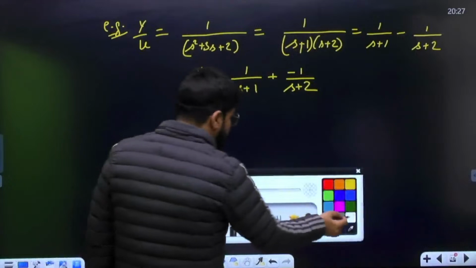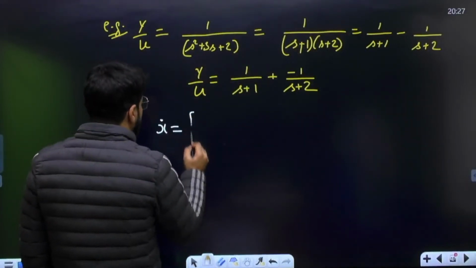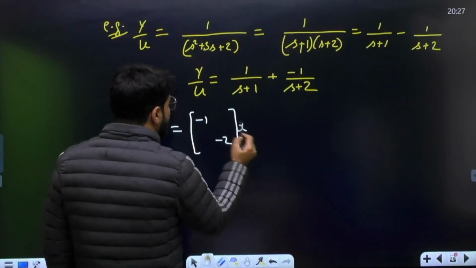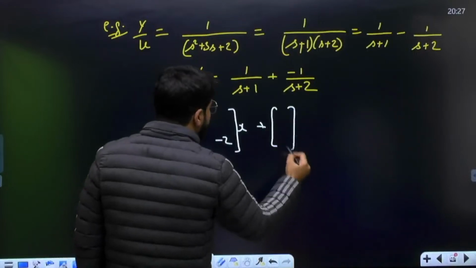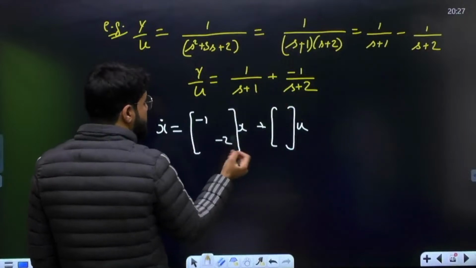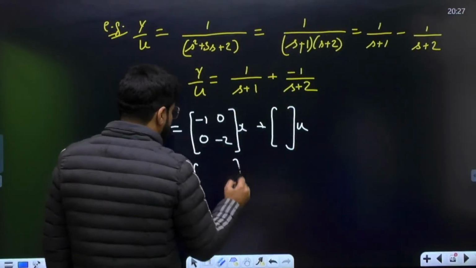Now, if this is Y by U, what is the state space form? What are the poles? Minus 1, minus 2. X dot equals AX plus BU. What is the A matrix? A is a diagonal matrix containing the poles, which are -1 and -2. And y equals Cx.